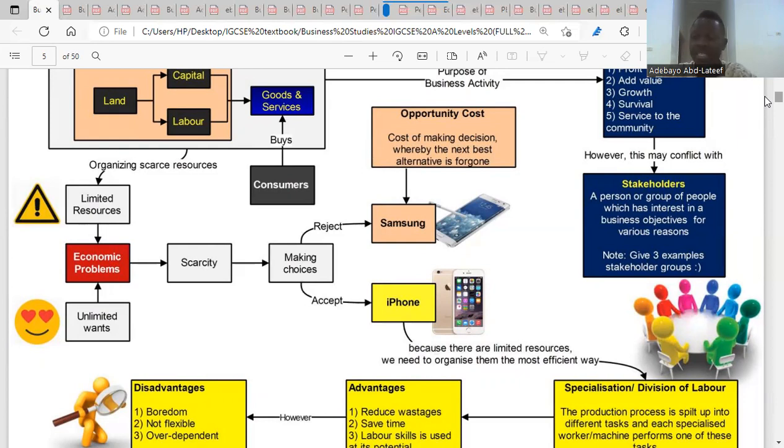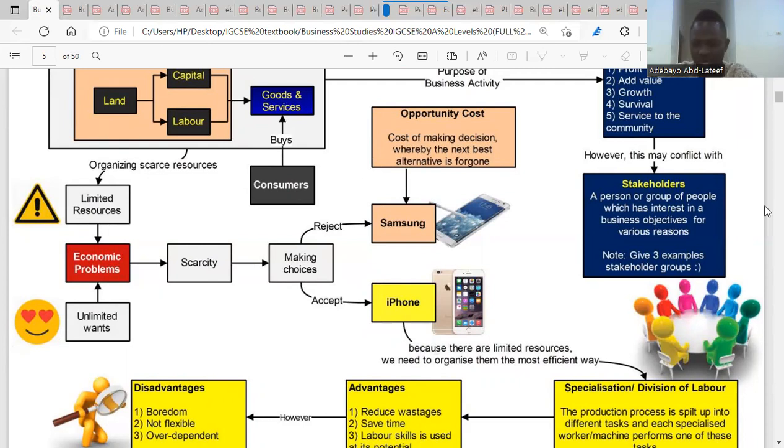So these are the problems of specialization. One, boredom, which means that the specialist could become tired and the job could become boring, which makes him or her not able to give the quality as he or she used to give. Two, lack of flexibility. You become rigid and cannot perform multitask. You cannot perform other tasks because you're a specialist on one aspect. And the third one, for the business, is overdependence. Without that individual, your business would not go. So that specialist must be available every now and then, which is a problem.